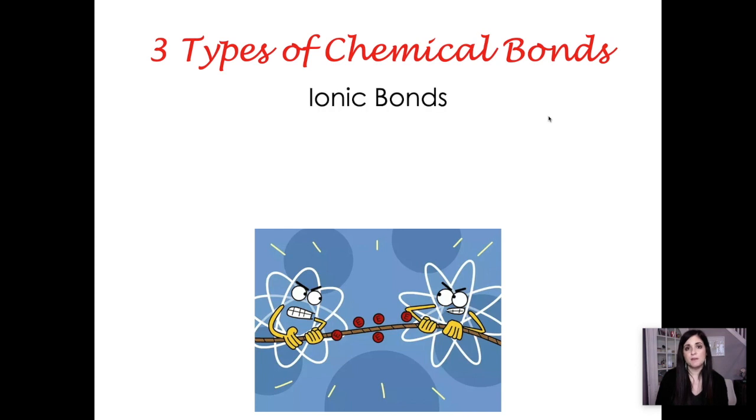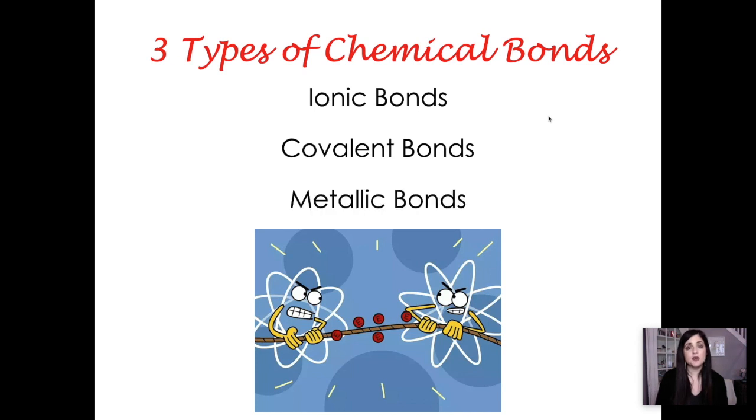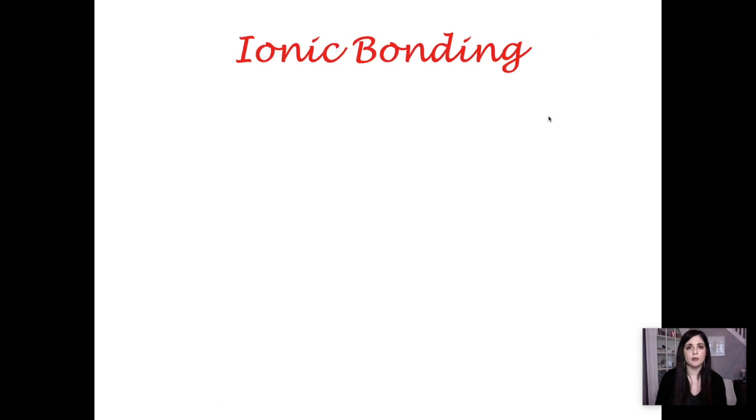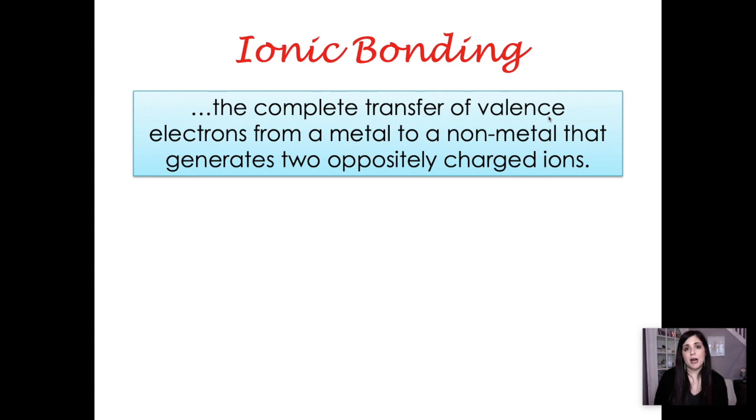The first type of bond is an ionic bond. The second type is a covalent bond. And the third type of bond is a metallic bond. Let's briefly get into each of these. So an ionic bond is when you have a complete transfer of valence electrons from a metal to a non-metal. And when that happens, you're generating oppositely charged ions.